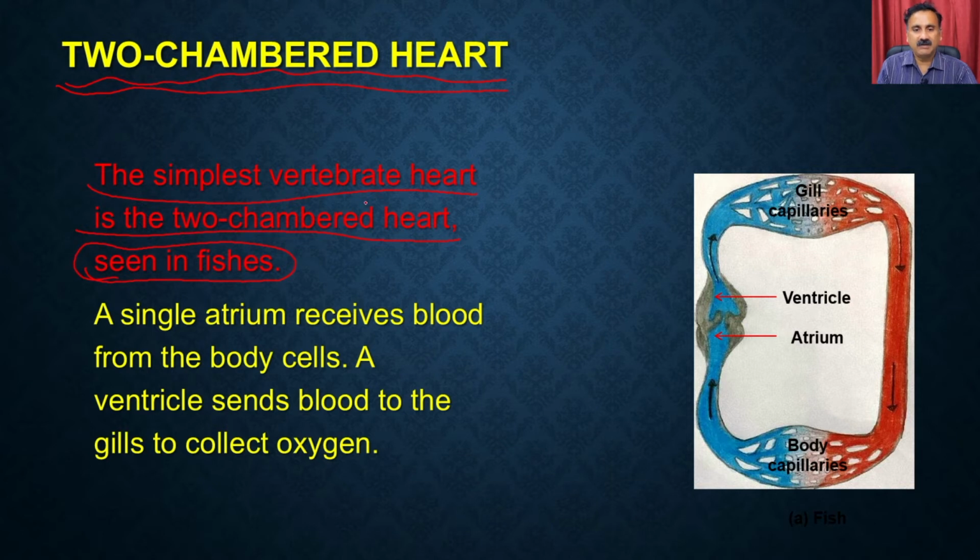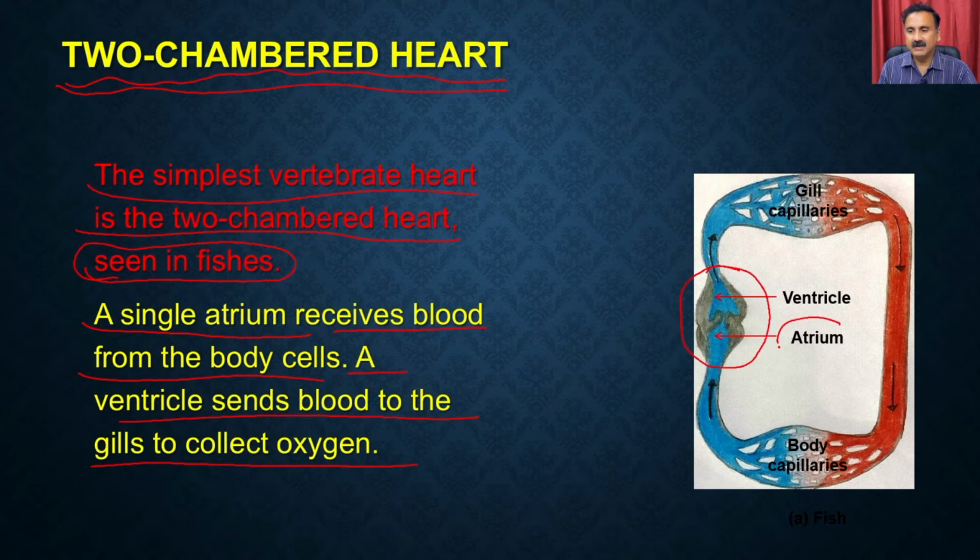So in a two-chambered heart, we have a single atrium which receives the blood from the body cells, and then we have a single ventricle which sends the blood to the gills to collect oxygen.